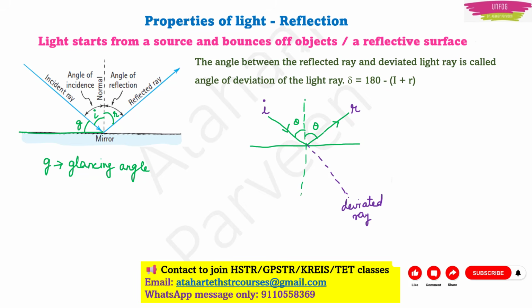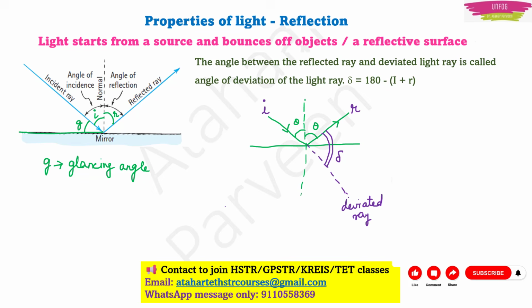Okay. Now the angle between the reflected ray, see this is the incident ray, this is the reflected ray, the angle between the reflected ray and the deviated light ray, we call it the angle of deviation. This one, delta. This is the angle of deviation.